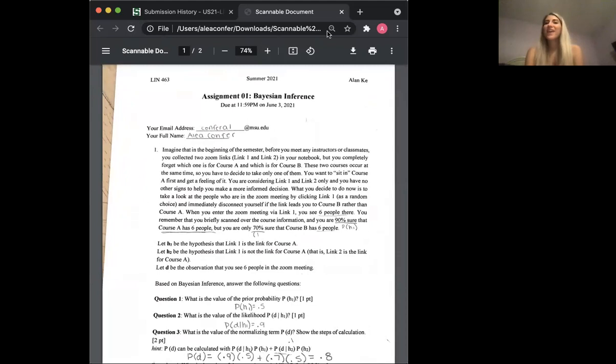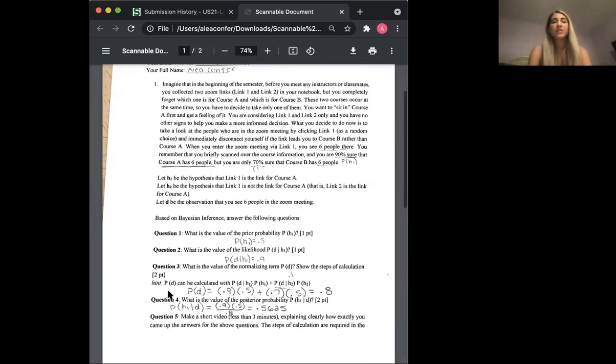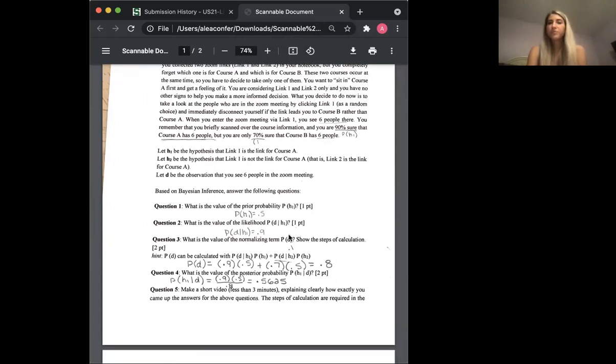That's fine. Okay, so for this question, they were saying that you have two Zoom links, link 1 and link 2, and you forgot which one is for course A and which link was for course B. So we're going to go through some problems calculating some probabilities to help us figure this out. The first question wants to know the value of the prior probability.